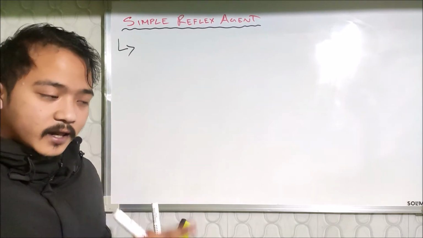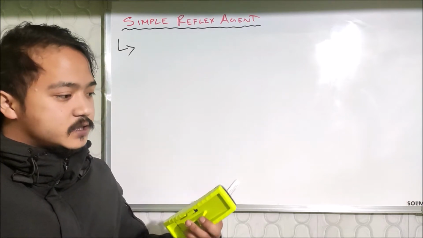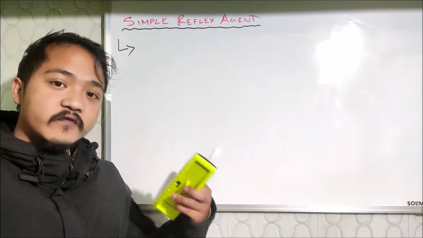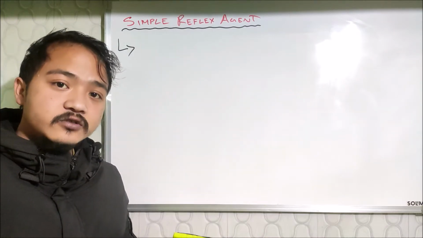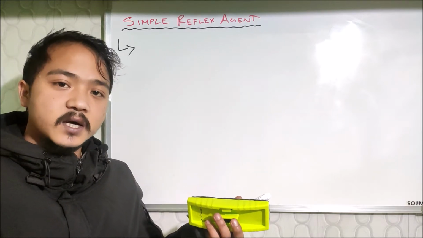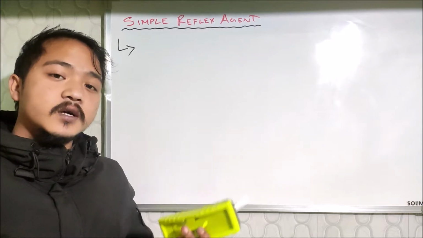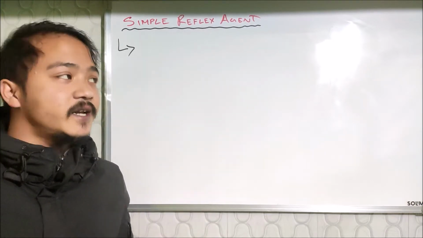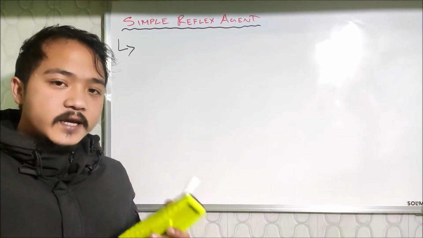Like we have discussed earlier, the agent perceives information from the environment in two ways, that is the current situation and the history situation, meaning the past experience or past knowledge. But a simple reflex agent works only on the current situation and ignores the history part.